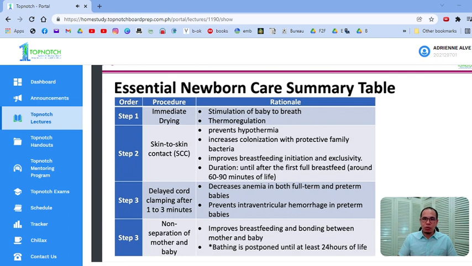Very important to know the timing. Very important to know the steps and of course the rationale or the purpose. Okay? If they ask you when do you bathe the baby, before the answer was 6 hours, the latest recommendations today would be to give the baby the first bath after 24 hours of life.